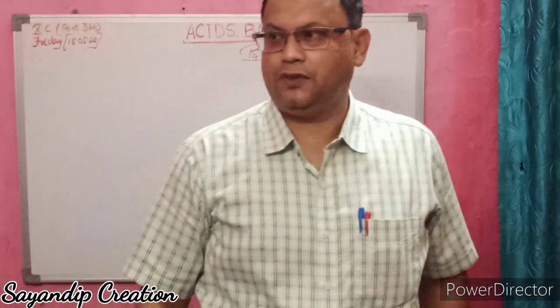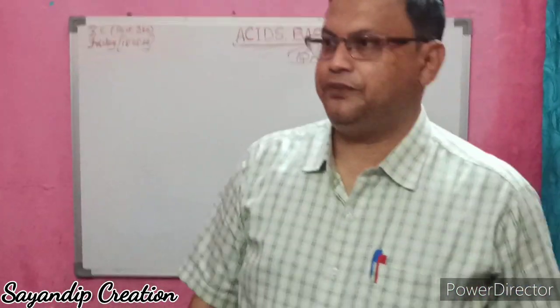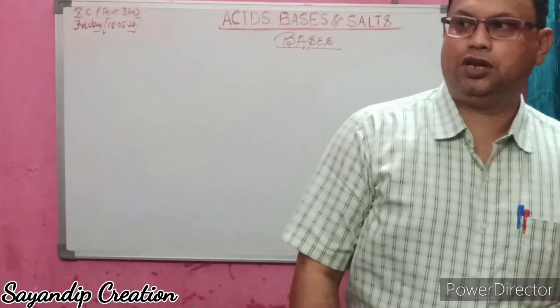Good morning, students. So yesterday I discussed acids and hope you all have understood the concept I have given you. What are acids? Physical properties: turns blue litmus to red, conducts electricity, sour in taste.